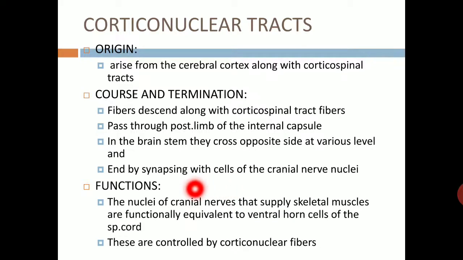So it starts from the cortex and ends in cranial nerve nuclei. That's why it is called corticonuclear tract. Functions: nuclei of cranial nerves that supply skeletal muscle are functionally equivalent to ventral horn cells of the spinal cord, and these are controlled by corticonuclear fibers.